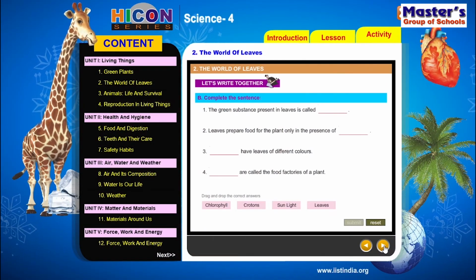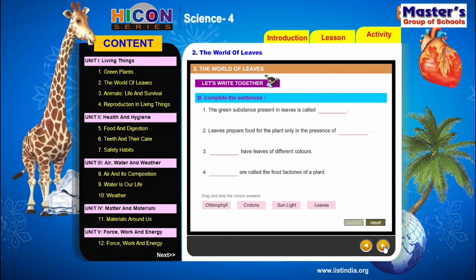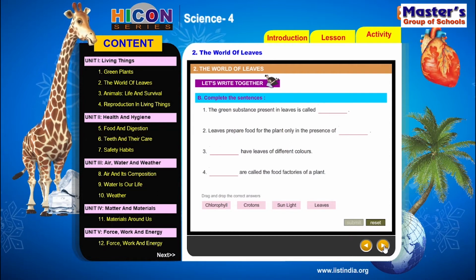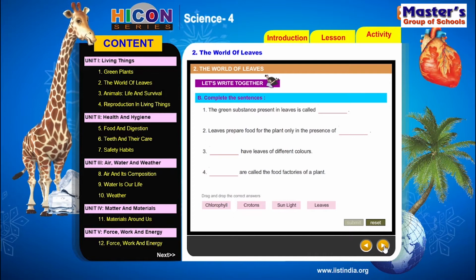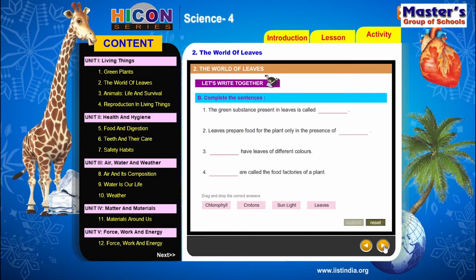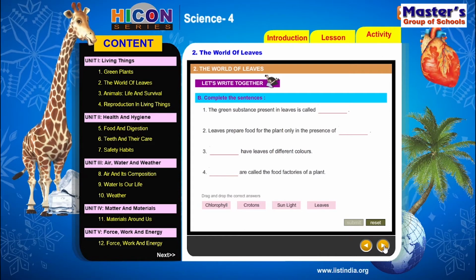So children, this is the next part. That is complete the sentences. There are 4 sentences given in this section. The answers are also given below these sentences in pink color boxes. Now our task is we have to choose the correct answer for each sentence and write that word in the blank provided in each sentence.